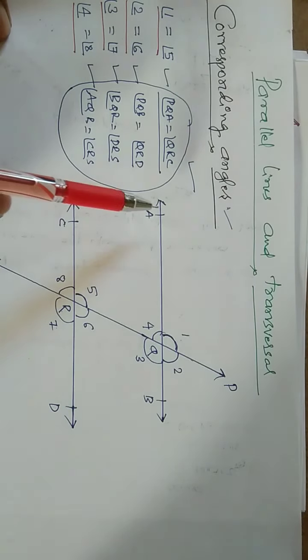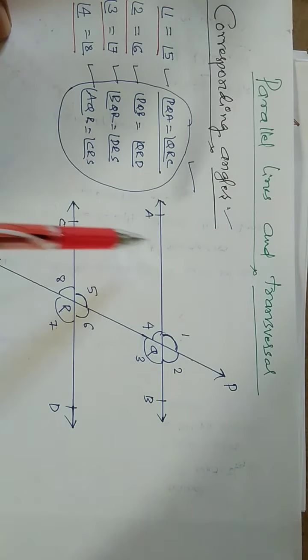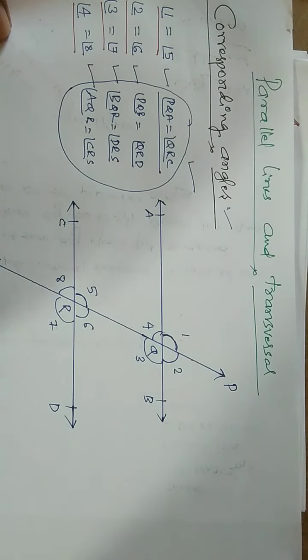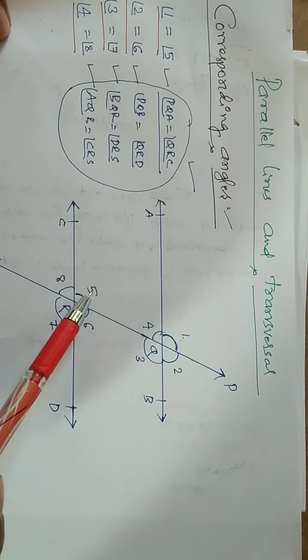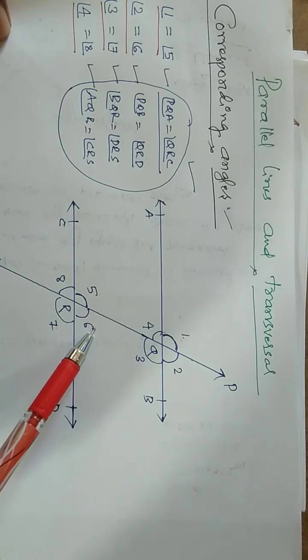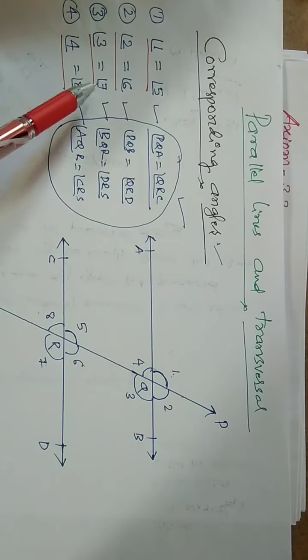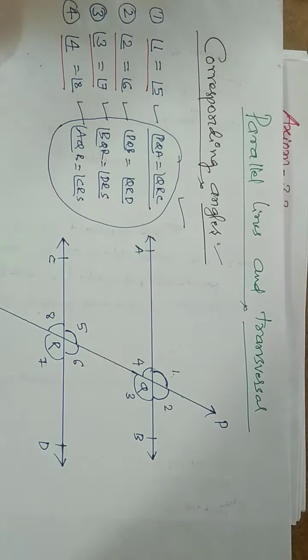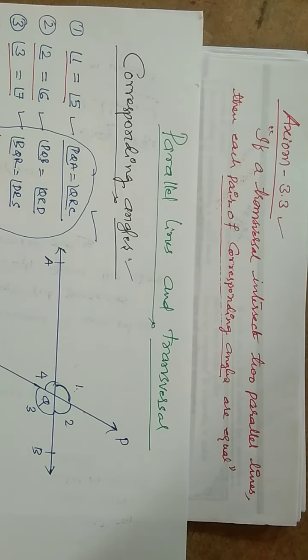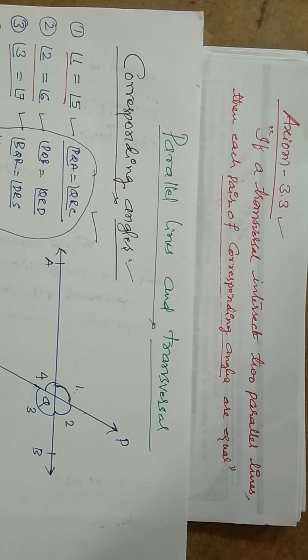So this is the figure in which AB is a line, CD is another line, AB and CD are parallel, PQRS is a transversal. 1 2 3 4 5 6 7 8 are the 8 angles. Corresponding angles are 1 and 5, first pair; 2 and 6, second pair; 3 and 7, third pair; 4 and 8, fourth pair. 1 is equal to 5, 2 is equal to 6, 3 is equal to 7, 4 is equal to 8. All the pairs of corresponding angles are equal. The same thing this axiom is telling. Dear students, there is nothing much to understand in this axiom. What we have discussed so far regarding corresponding angles, the same thing axiom 3.3 is telling.